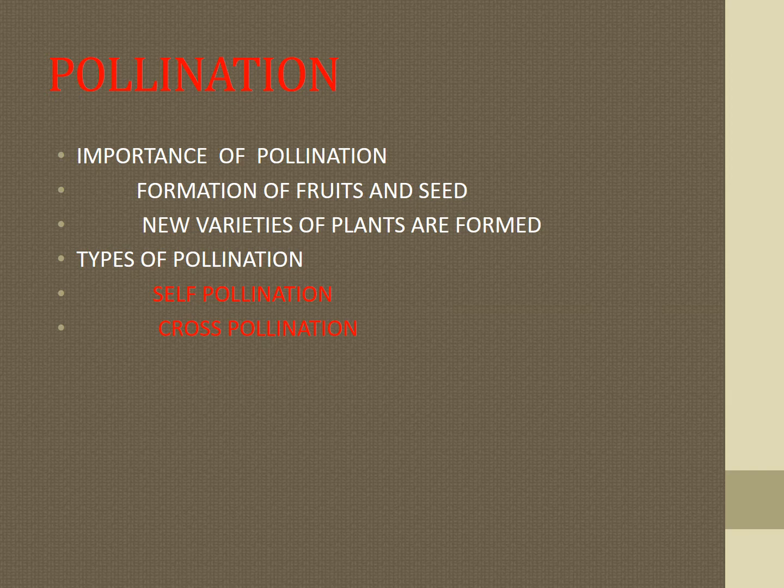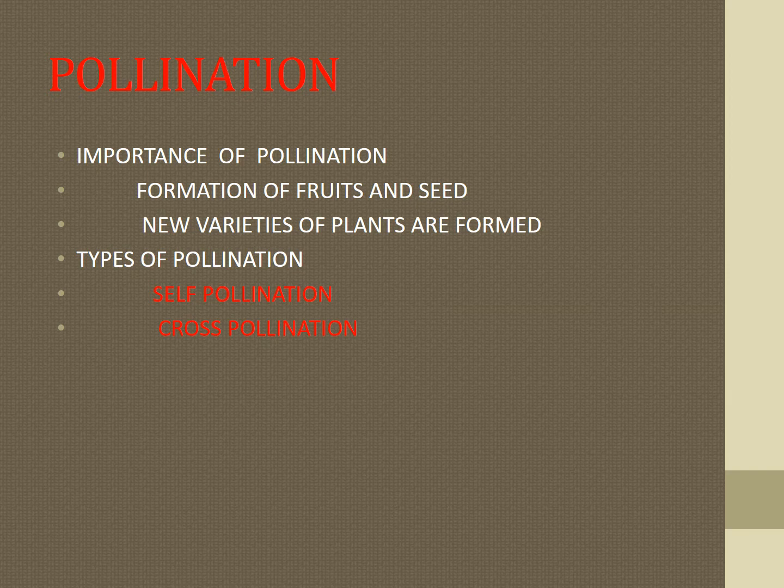What is pollination? Transfer of pollen grains from anther to stigma of a flower is called pollination.